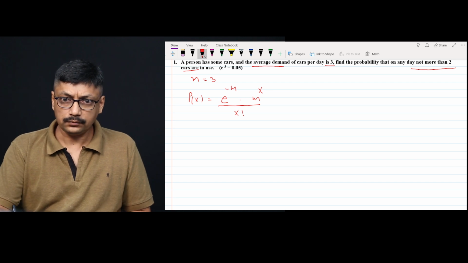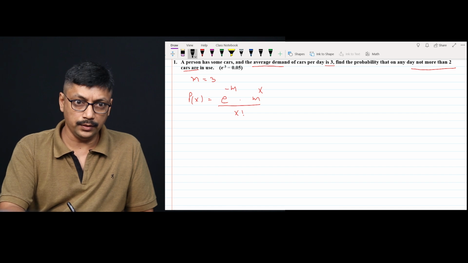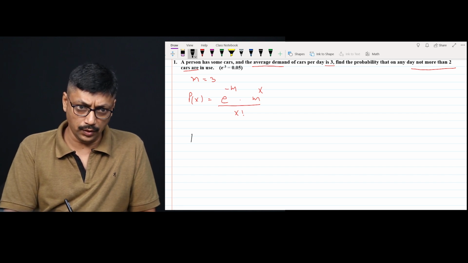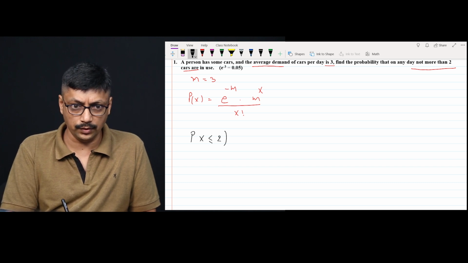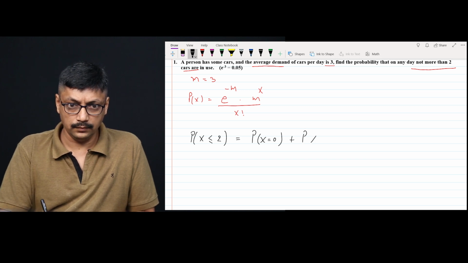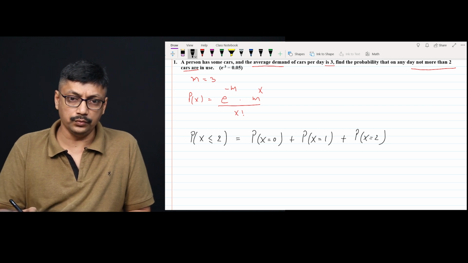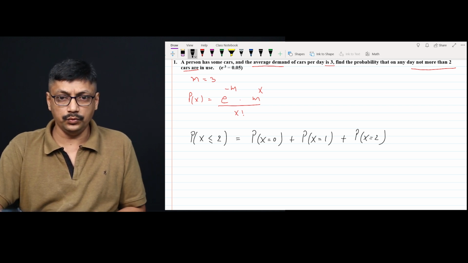So x is less than or equal to 2. That means maybe 0 cars in use, plus maybe 1 car in use, or maybe 2 cars in use. Not more than 2 means a maximum of 2 cars in use.